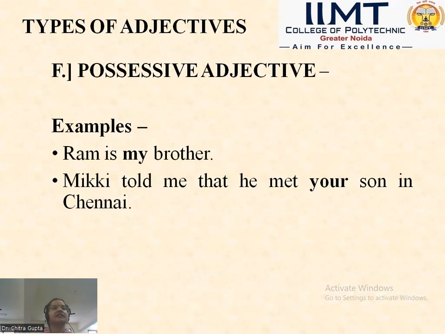You can see other examples also. There are so many examples related to possessive adjectives, interrogative adjectives, adjectives of quality, quantitative adjectives, and so many more. Ram is my brother. So my is showing the possession, the belongingness, the ownership, that whose brother is this? It is Ram's brother. Mickey told me that he met your son in Chennai. Now here your is again showing the possession of his son, that he met your son in Chennai.